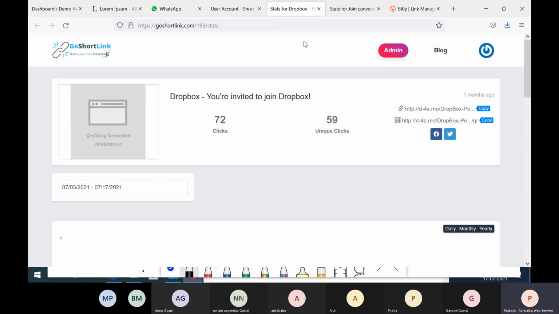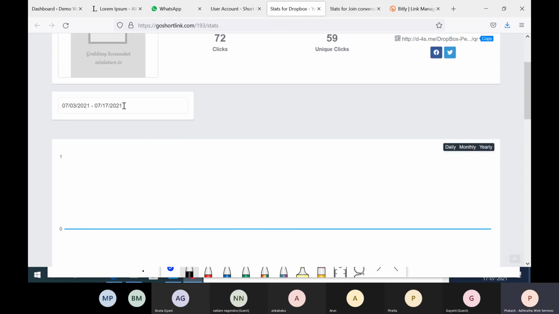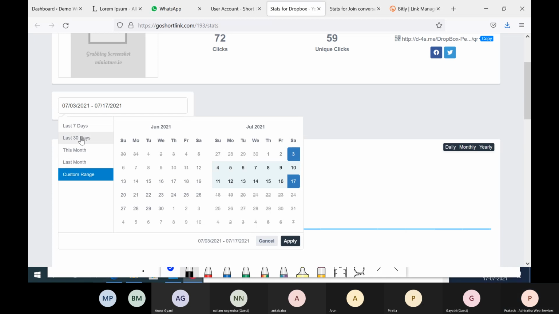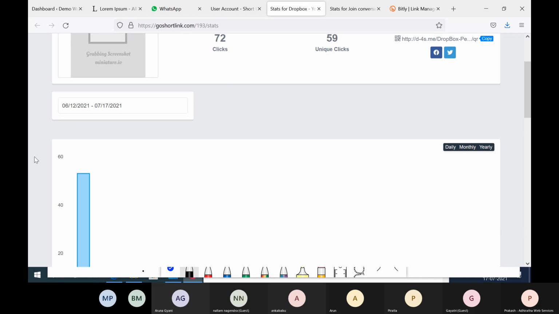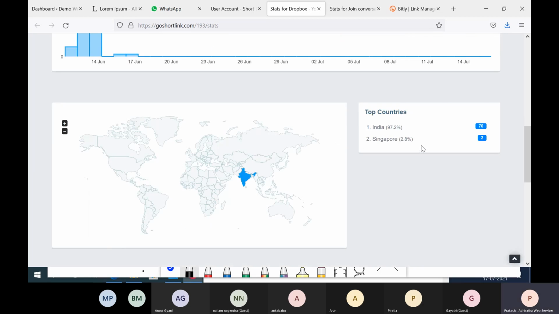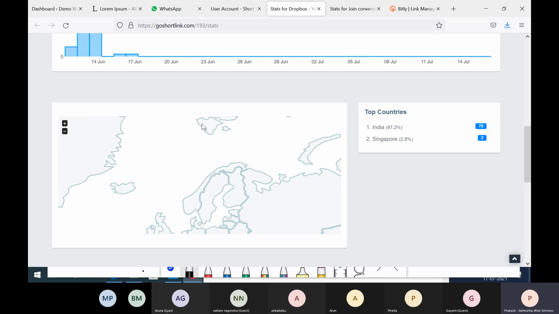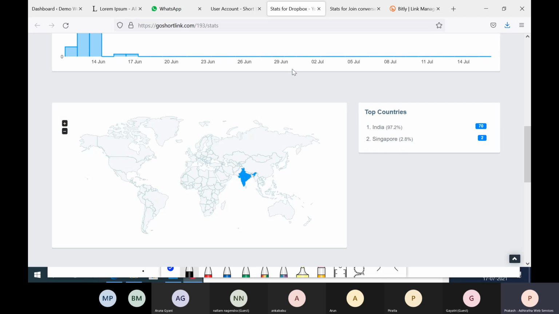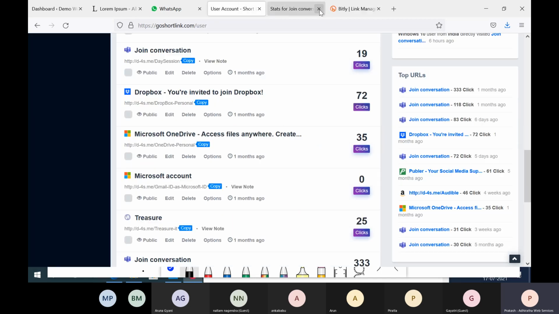It also got 72 clicks. Okay, maybe I'm selecting a custom range. Okay. See, from Singapore, we got 2 clicks. From India, we got 70 clicks. Right. So this is how you'll be able to track from which all the locations it is coming.